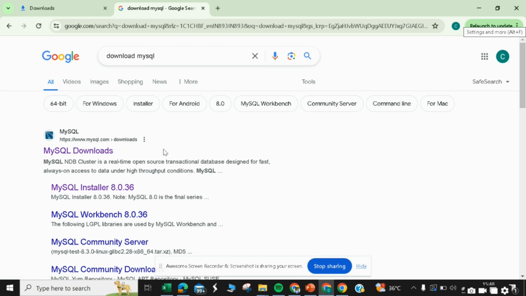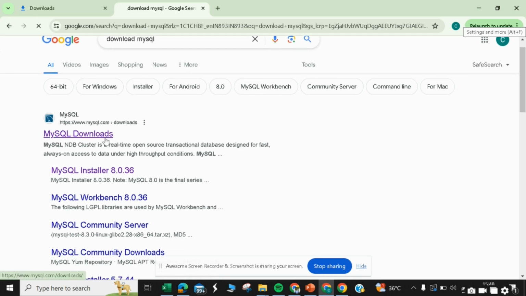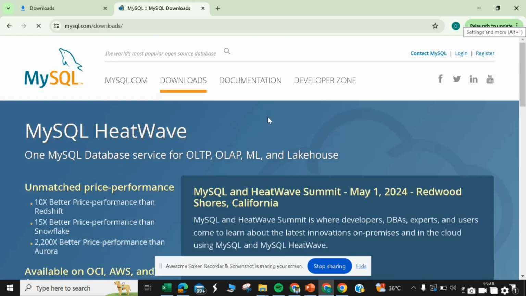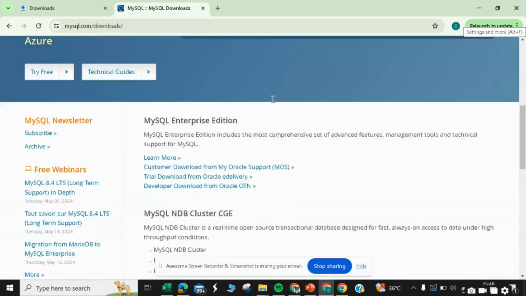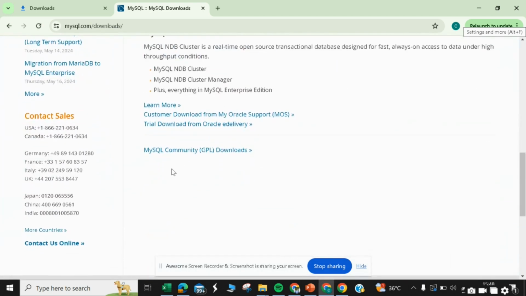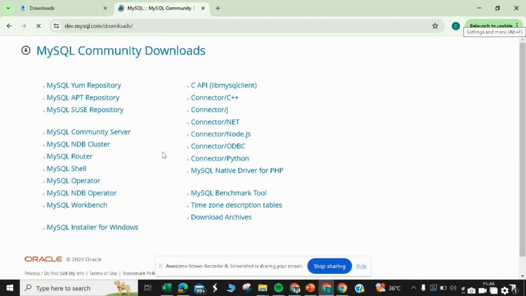The first link will be from the official website. Just click on that. You'll see a web page like this. Just scroll a bit and at last you will see an option of MySQL community downloads. So click on that. Now, again, there will be lot of options. So we need to click on MySQL installer for Windows.